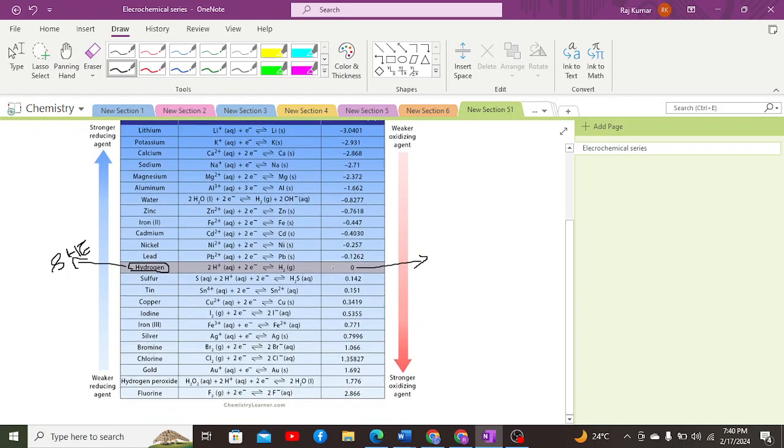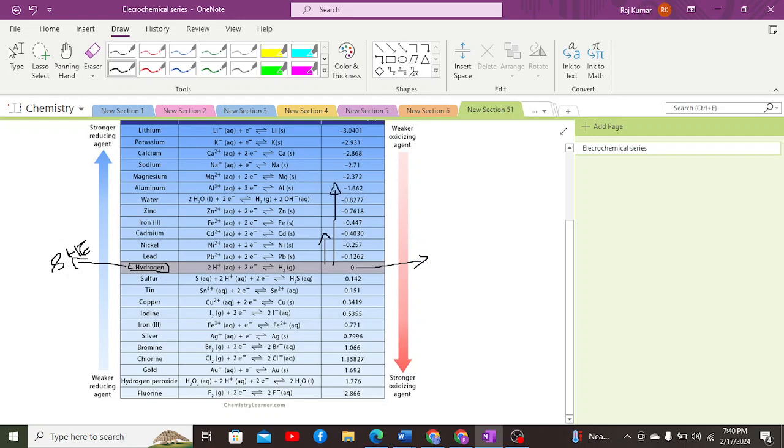As we go above the standard hydrogen electrode, the values of the reduction potential become negative, which shows that above the standard hydrogen electrode there are elements which have the capability to lose electrons rather than accept electrons.